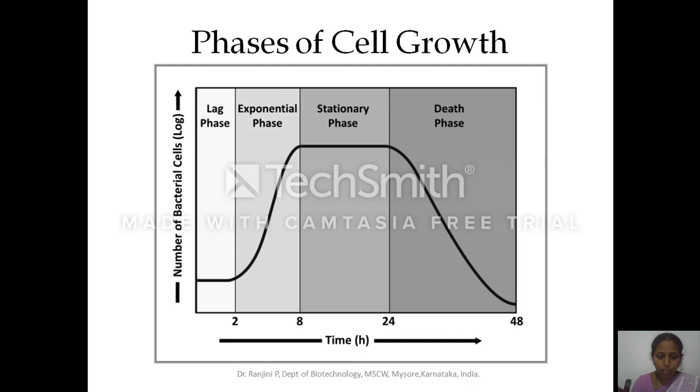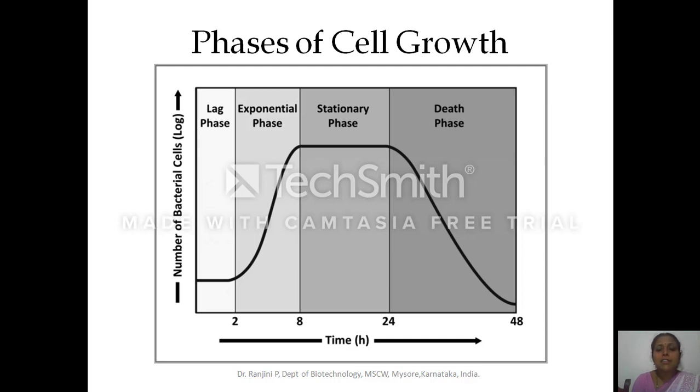When you plot the values you take at different time intervals, you'll get a curve like this. So this curve will have different phases. The first phase is called the lag phase, followed by the exponential phase. This is also called the log phase, L-O-G, or the growth phase.